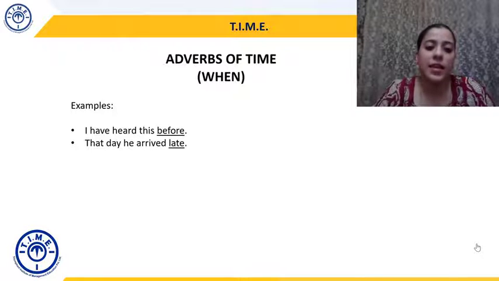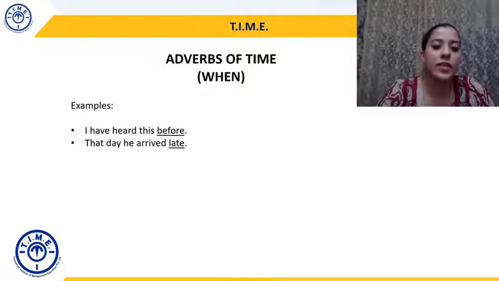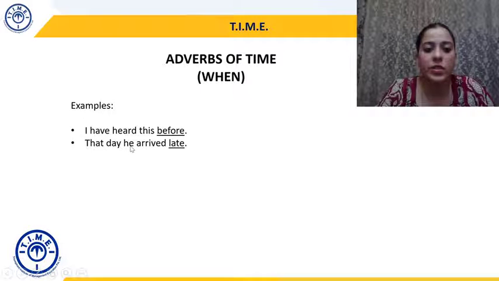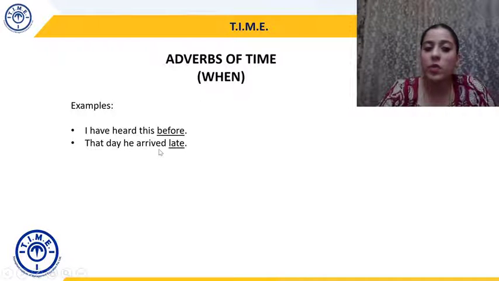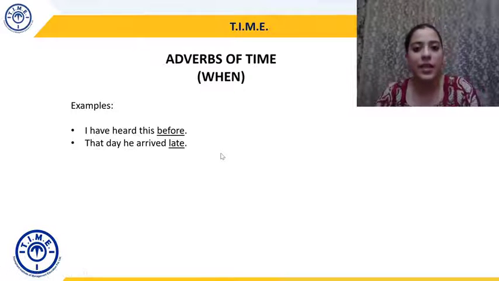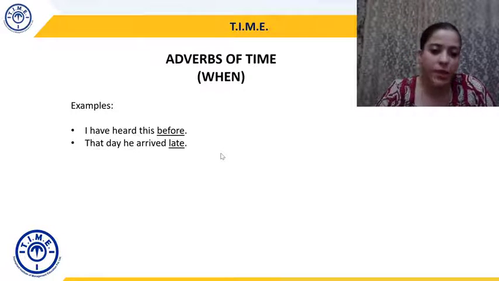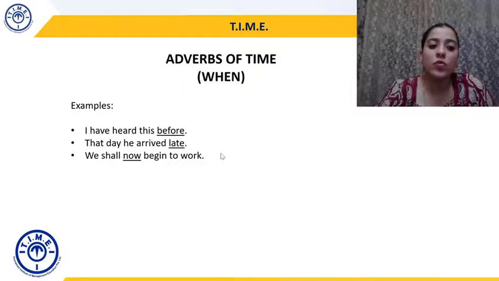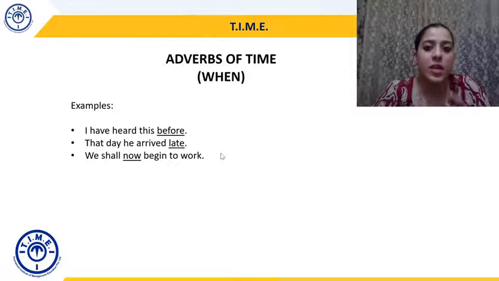Similarly, that day he arrived late. So in the first sentence you have the verb have heard. In the second sentence you have the verb arrived. So when did he arrive? He arrived late. So late becomes an adverb of time. We shall now begin to work. When will we begin to work? Now. So now again is an adverb of time.